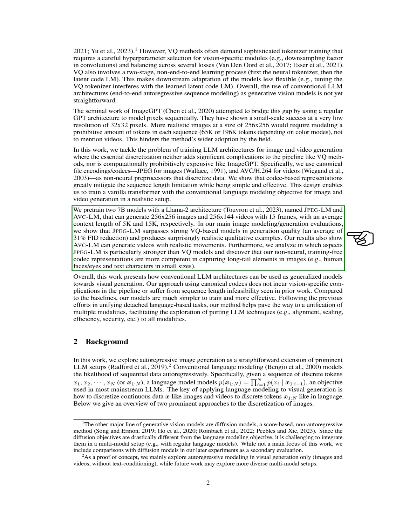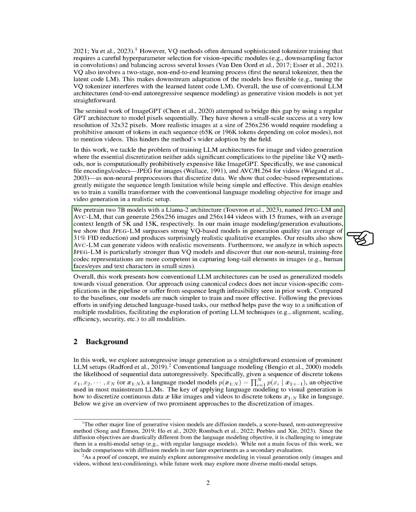We pre-train two models, JPEG-LM and AVC-LM, which can generate images at a resolution of 256 by 256 and videos at 256 by 144 with 15 frames, achieving average context lengths of 5,000 and 15,000 tokens, respectively.